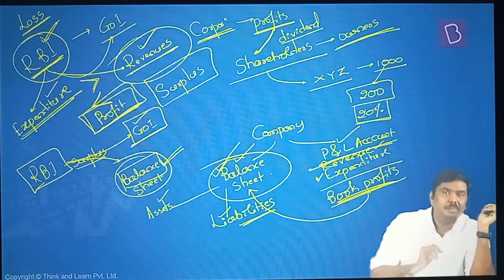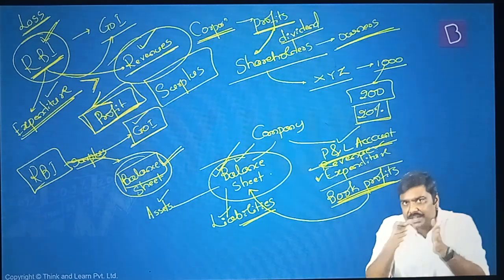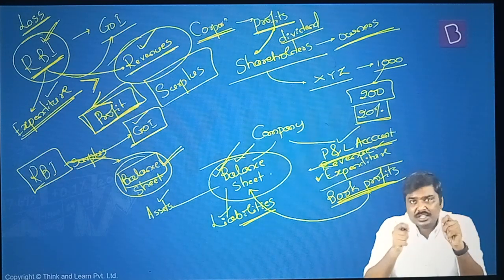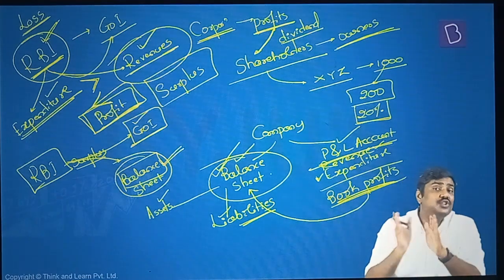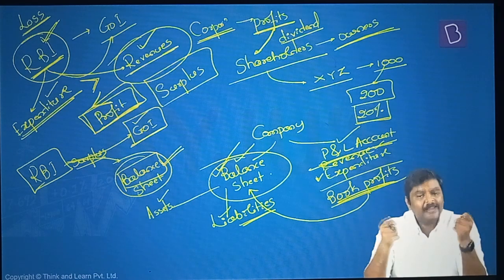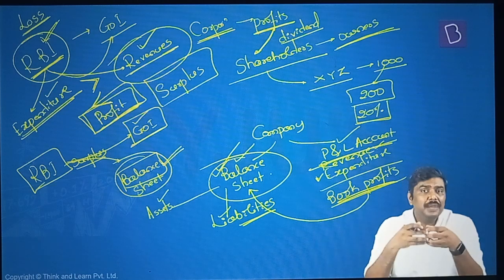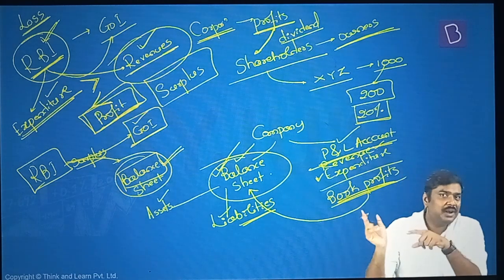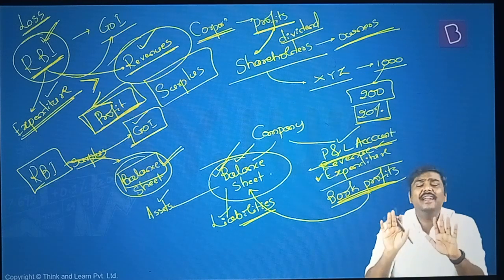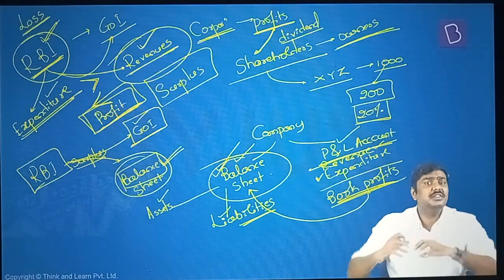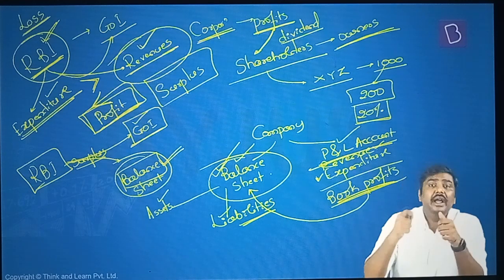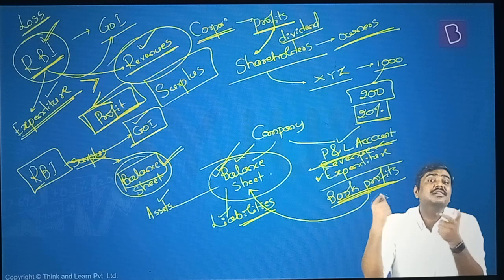Same thing is done even by RBI. It will list out what expenditures it has incurred. It will also list out what kind of incomes or revenues have been generated by RBI. And the difference between that, assuming that the revenue side is higher than the expenditure side, is the profits of RBI. Rather than using the term profit, what we simply use is the concept of a surplus. For a simple reason: RBI, strictly speaking, is not a commercial enterprise. It is not a commercial entity. It is an entity owned by the government, which is mainly a regulator. And in the process of regulation, providing certain services, etc., it generates profits, for which we use the term surplus.